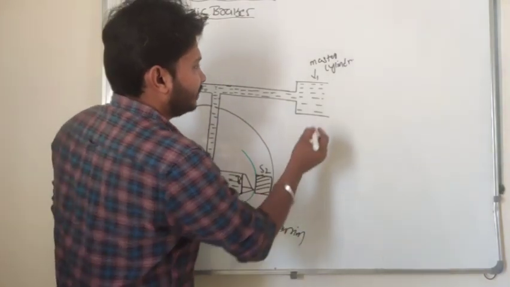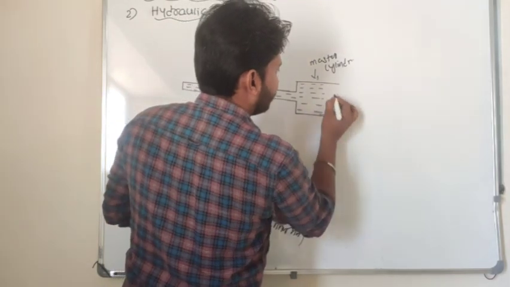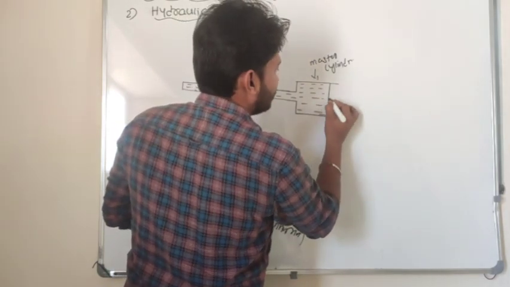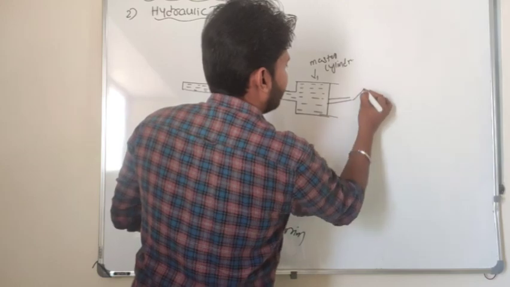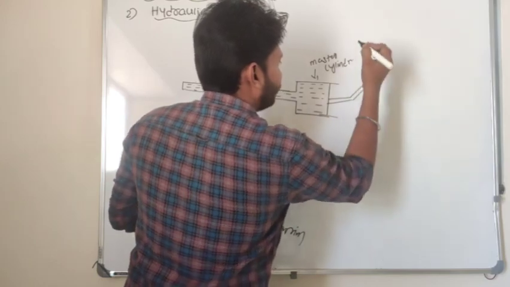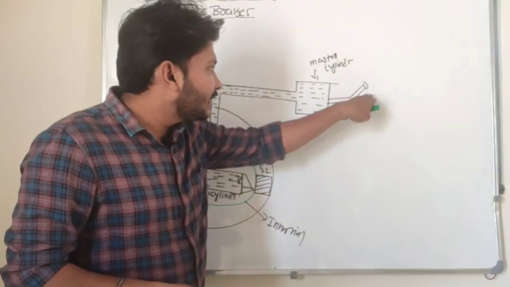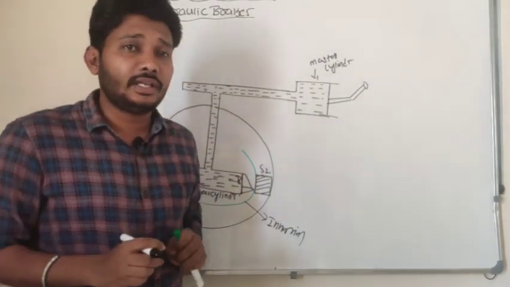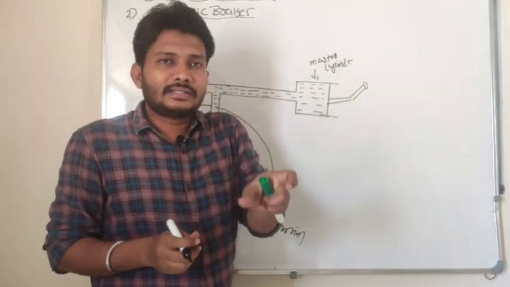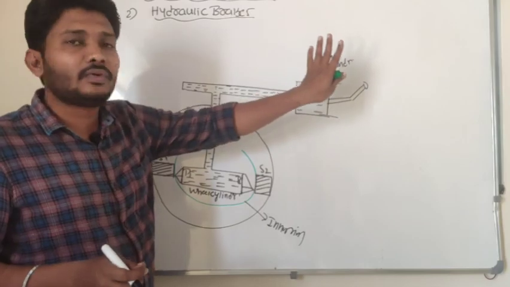Now I will take that brake pedal here. This is one brake pedal. So if I push to a little extent, the rotation of the wheel is going to stop. So how these hydraulic brakes are going to work, we will understand.